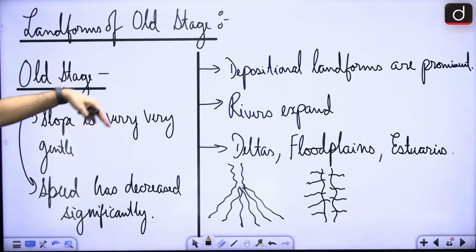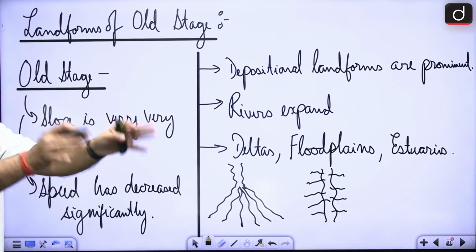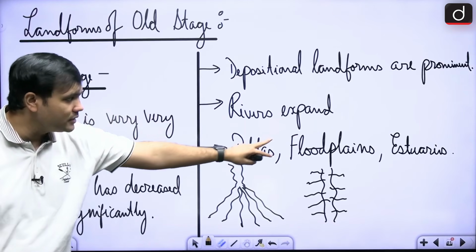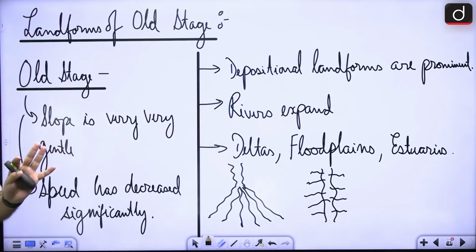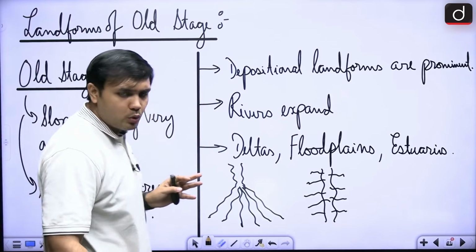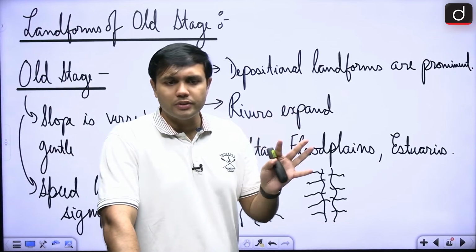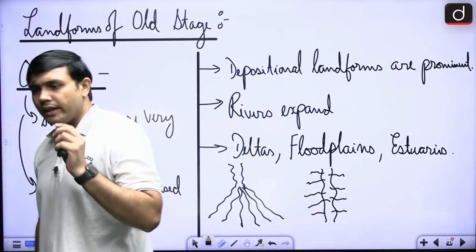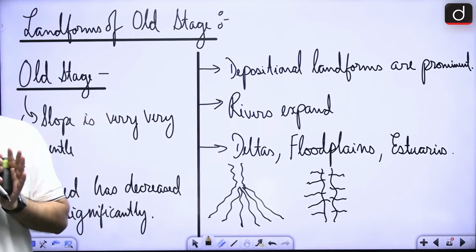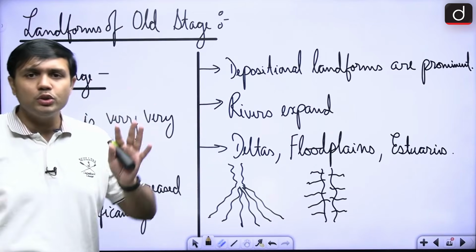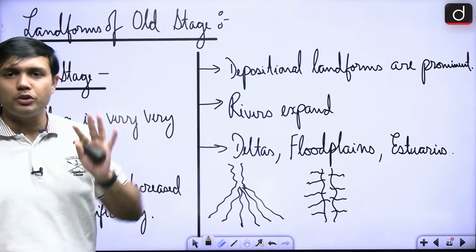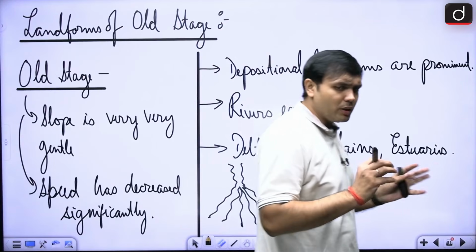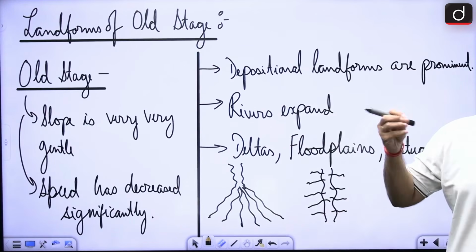Next, as we move towards the old stage, here you will find all the major depositional landforms. Specifically, the most important one is the deltas, then the floodplains and the estuaries, right. So, I am hoping that you have a good understanding about deltas like Sundarbans and all. These are very, very important sections. In that regard, what you can remember is that deltas are formed in India mostly on the eastern coast, and estuaries are found on the western coast, especially around the Narmada and Tapi regions. So, these are some of the basic aspects of fluvial landforms.